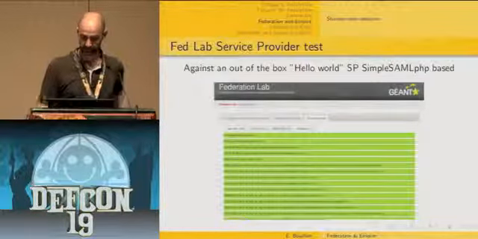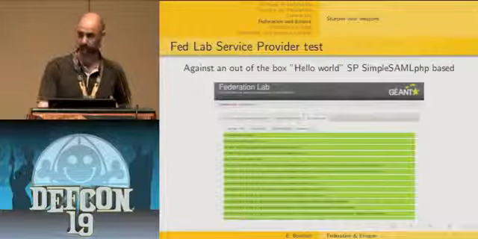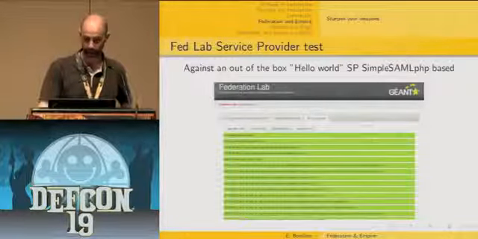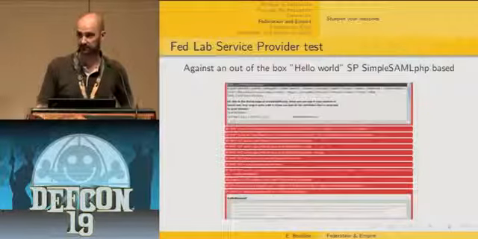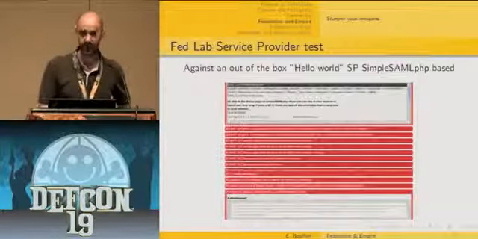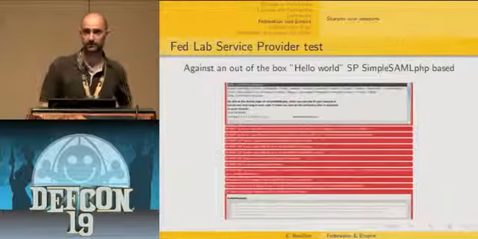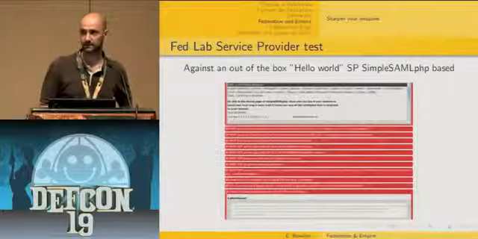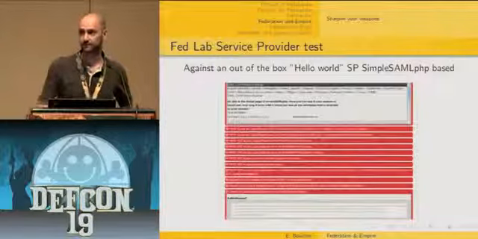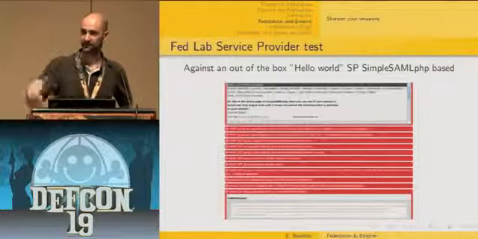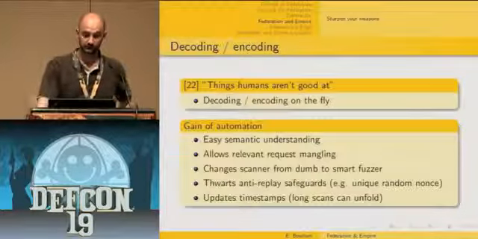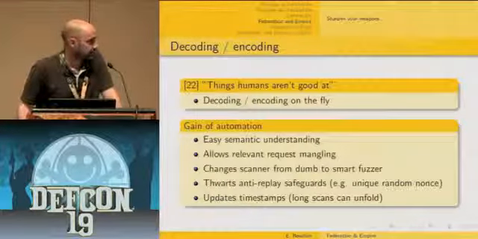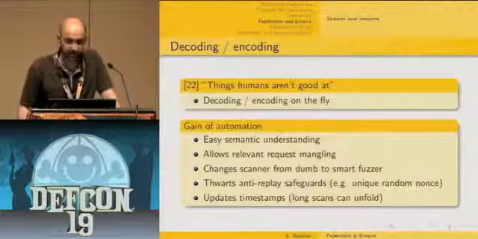The good news is that you have many successes, meaning some compliance with the protocol, but you also get some errors regarding compliance, like the fact that unsigned single logout requests are accepted, and that the targeted audience attribute is not checked by the service provider side, which is in fact a security issue.